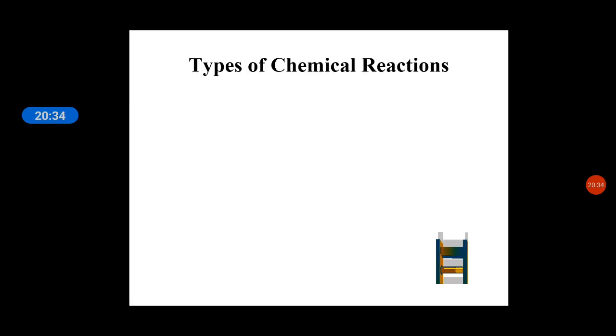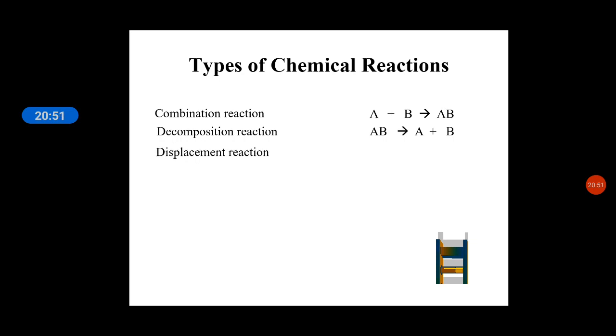In my next online session I am going to explain the types of reactions, which include combination reaction, decomposition reaction, displacement reaction and double displacement reaction. Apart from the types of reactions, we have to learn many more things about oxidation, reduction, redox reaction, exothermic reaction, endothermic reaction, corrosion and rancidity.